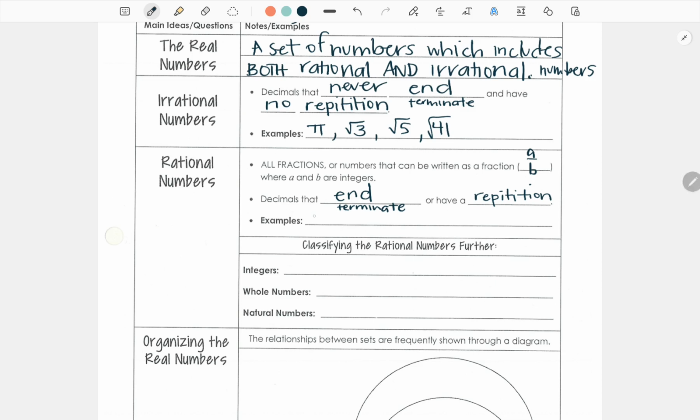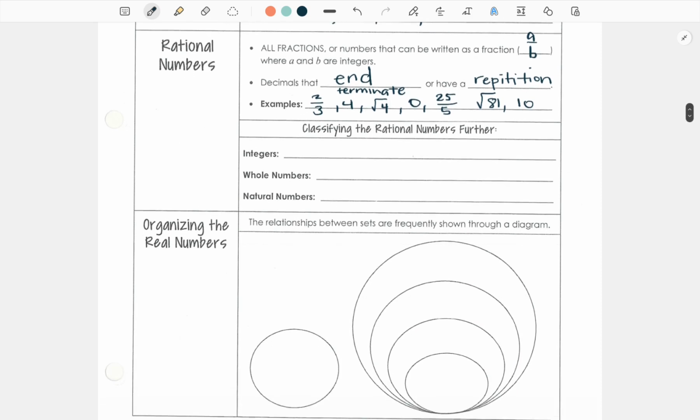Examples would be fractions like 2/3, or 4, or the square root of 4, or 0. Easy to work with, rational. 25/5. The square root of 81, which is 9. Numbers that we can work with. Numbers that have an ending and some kind of repetition that make it easy for us to deal with. Those are rational numbers.